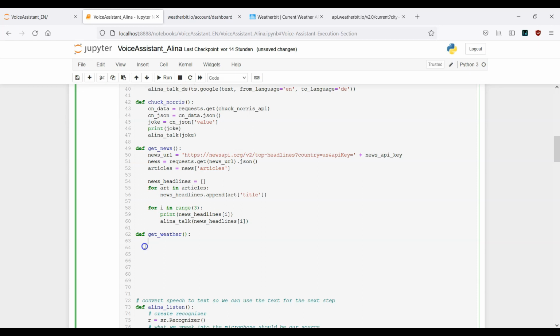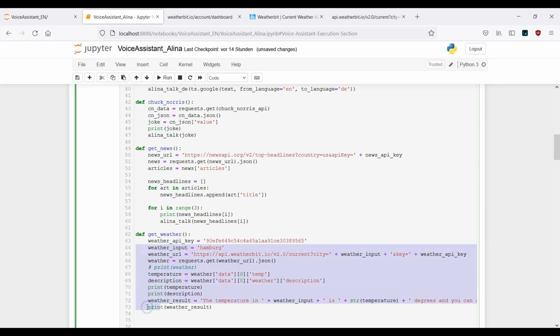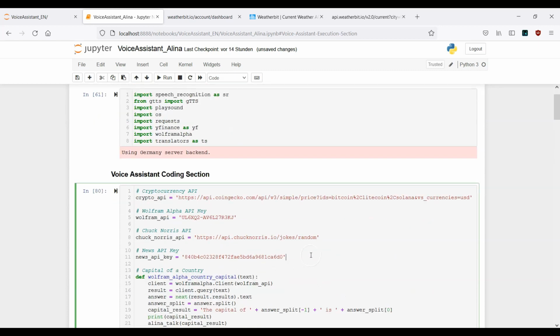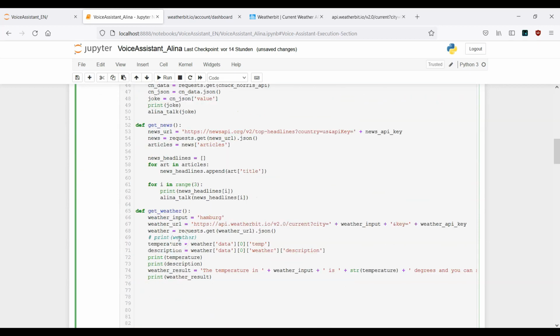Okay, now let's paste everything here. Make sure you indent everything properly. For now I don't want to have the key inside this function, so I can just cut this out and put it directly here. So weather API key, let's paste it here. This is fine.